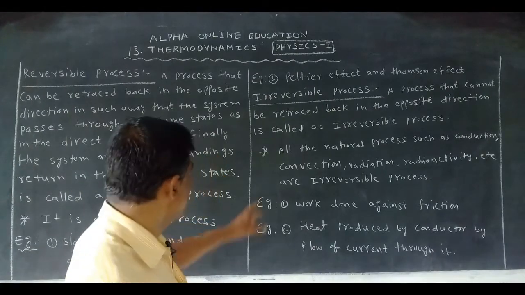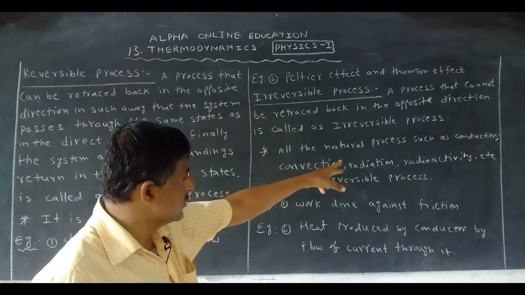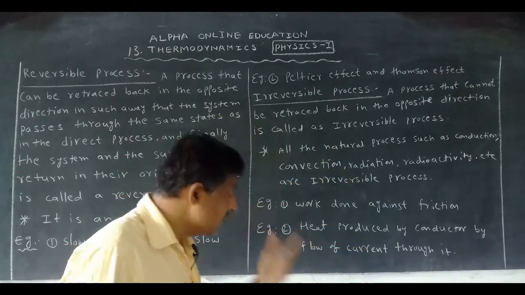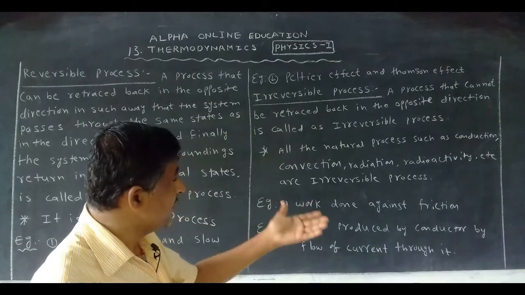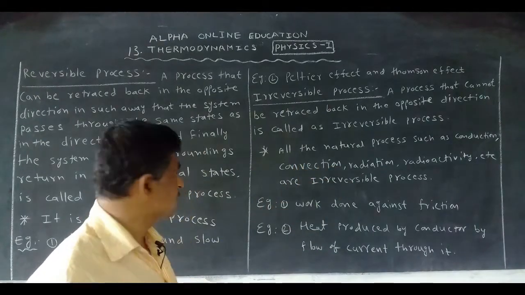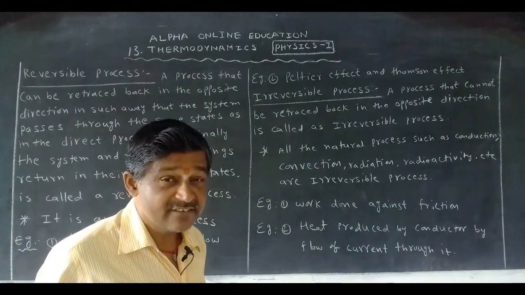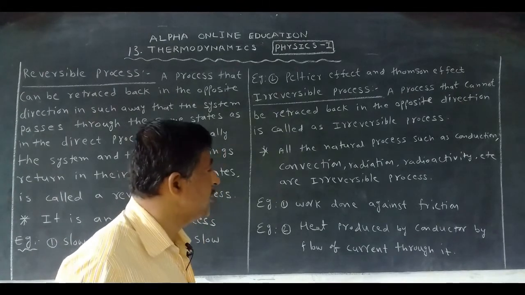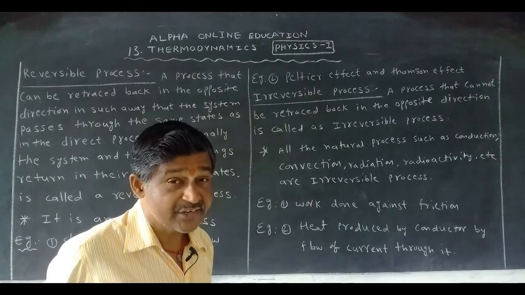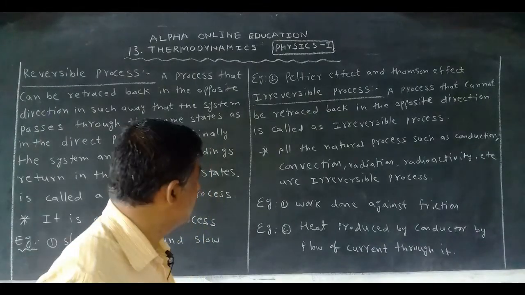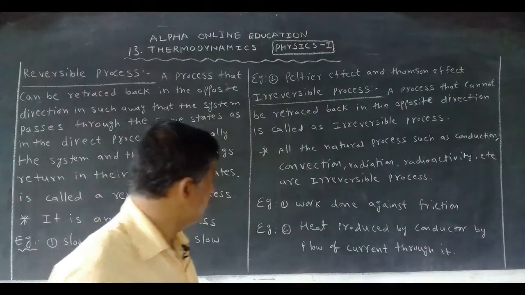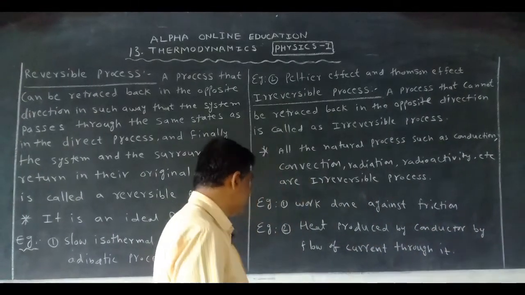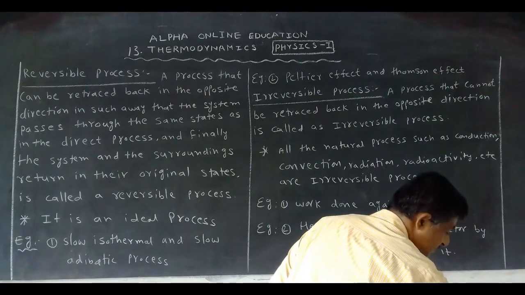So all the natural processes such as conduction, convection, radiation. Conduction occurs in solids, convection occurs in liquids and gases, and radiation is without a medium. And radioactivity that you studied in 10th class, etc. are irreversible processes. Now, are there any examples we want to write? Yes, we can write. Number of examples are there.